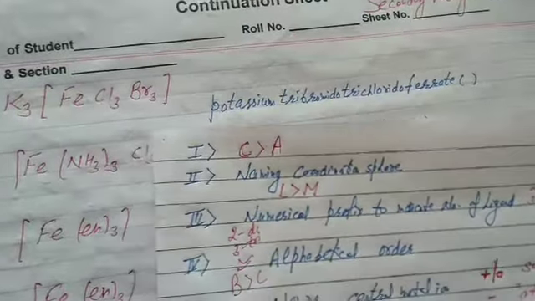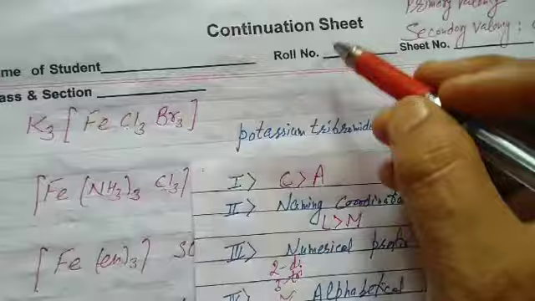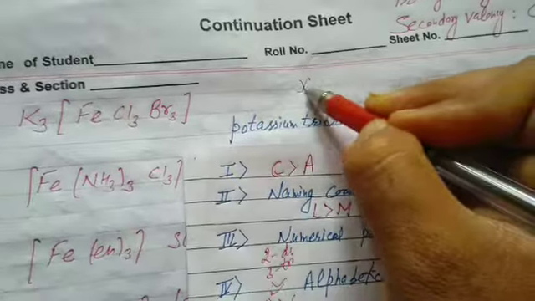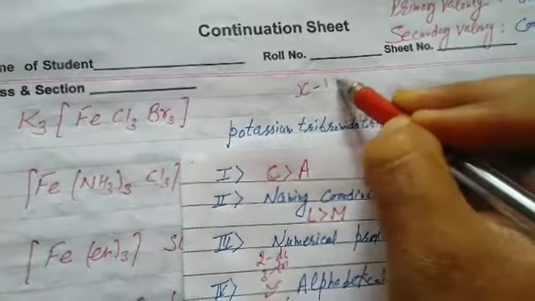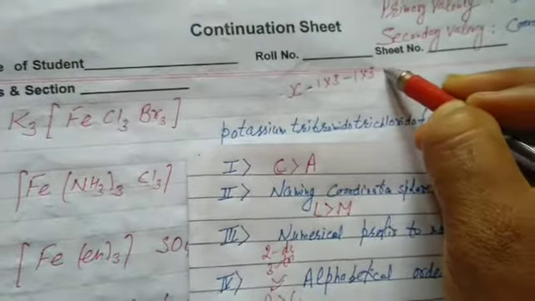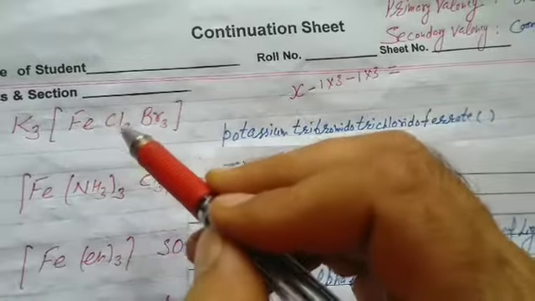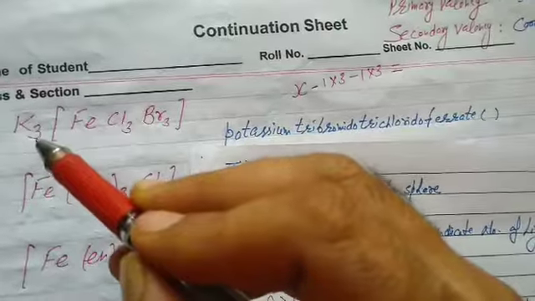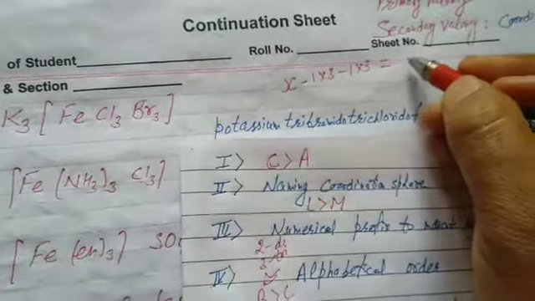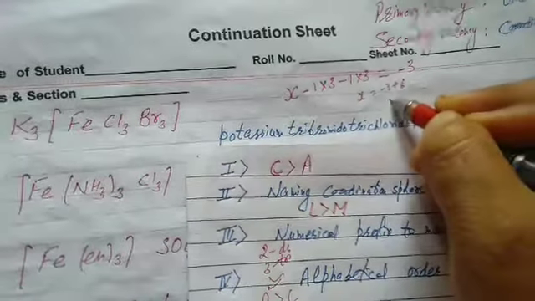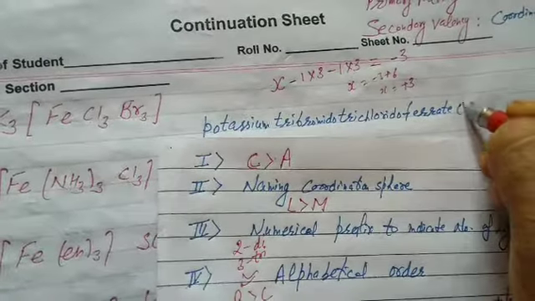And the last rule was the oxidation state of the central metal ion. It is shown in Roman numerals after the name of the metal ion. Students, it's clear we have to find the oxidation state of the metal ion in it. The metal iron X, ligand halide ion 3 times, again ligand halide ion 3 times: X minus 1 into 3, minus 1 into 3, equals to the counter ion. The counter ion is potassium, 3 positive. To neutralize this, there should be 3 negative, equals to minus 3. X equals to minus 3 plus 6, that is plus 3. We write the oxidation state after the name of the central metal ion, that is III.